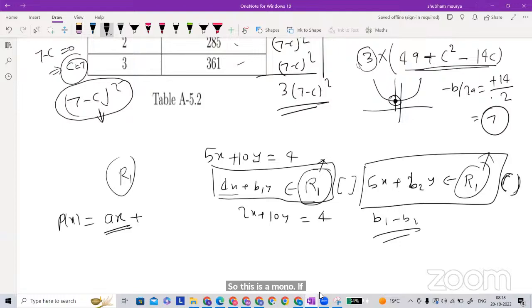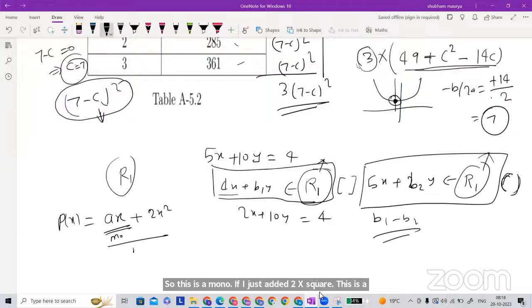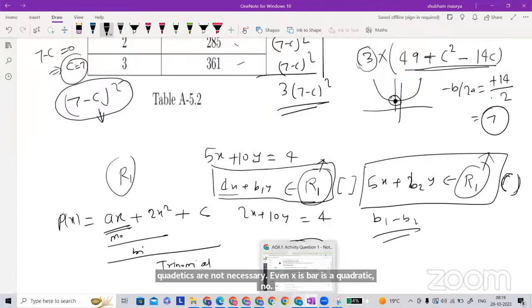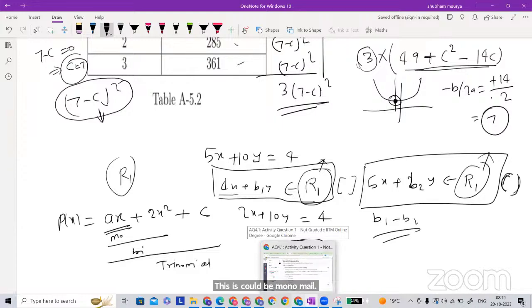If I just add 2x square, this is a binomial. And if you again add 3, the whole thing is going to be trinomial. The quadratic equations are trinomial, no? Quadratics are not necessarily trinomial. Even ax square is a quadratic, no? This could be a monomial. A quadratic could be monomial, could be trinomial.